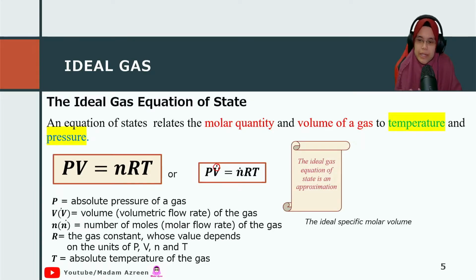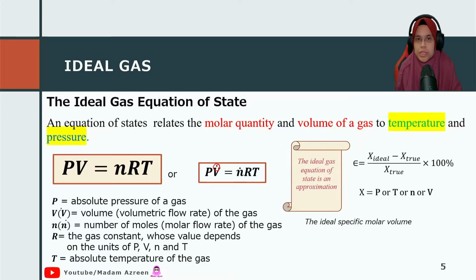Note that the ideal gas equation of state is only an approximation. Because it is an approximation, it tends to have error. So people decided how to determine the error.